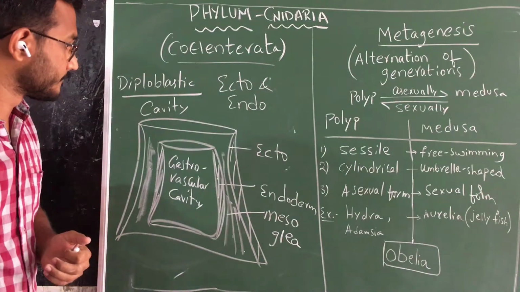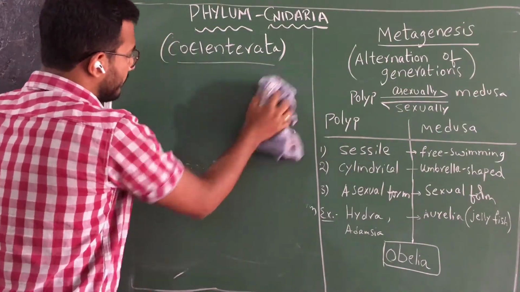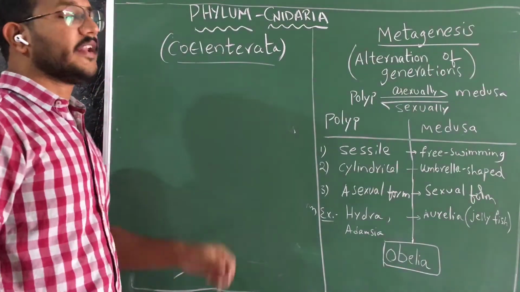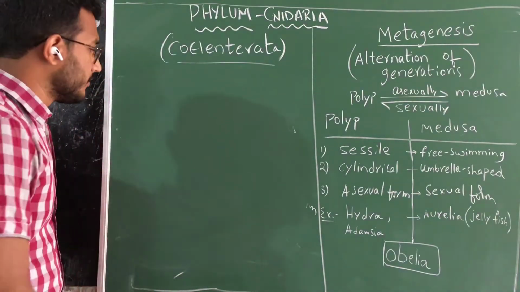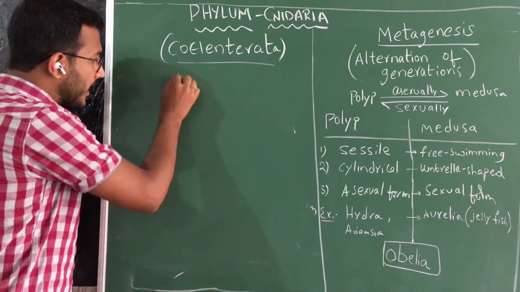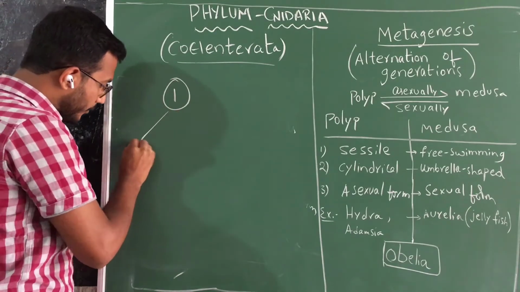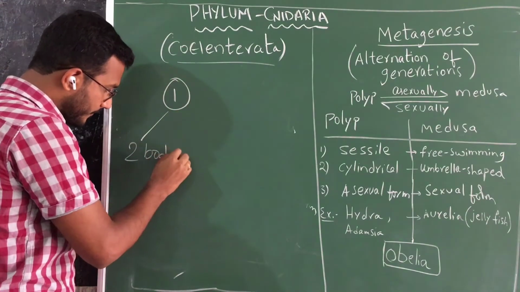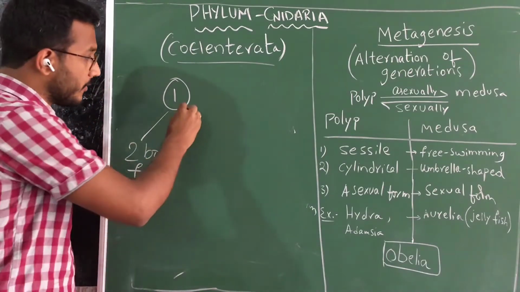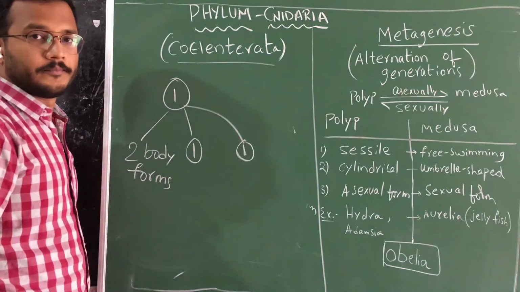Now moving to the next concept, the animals present in the Cnidaria have two types of body forms. In the life cycle, some groups have two body forms, one group has only one, and another group has only one.